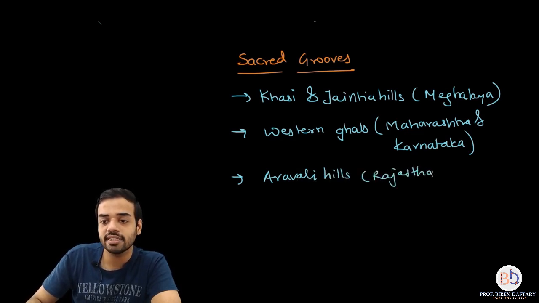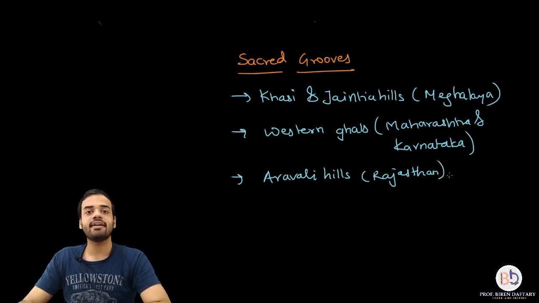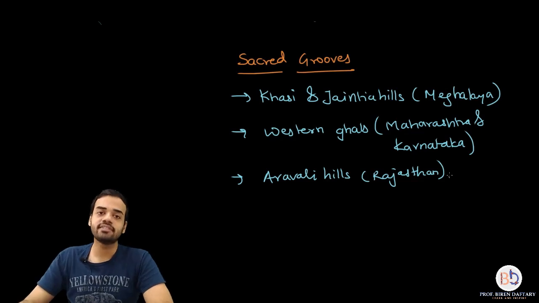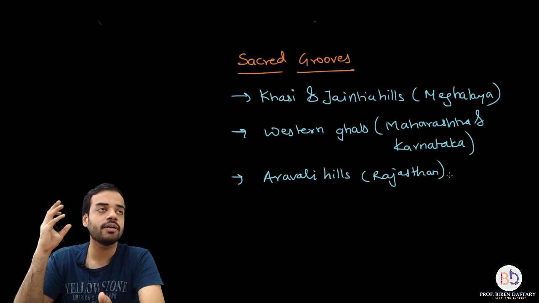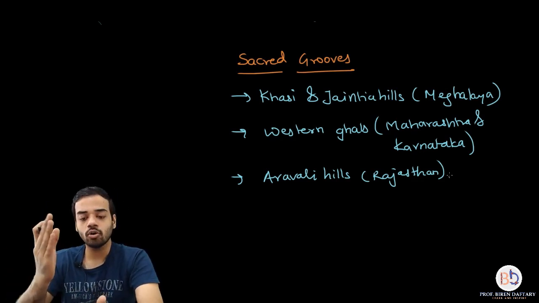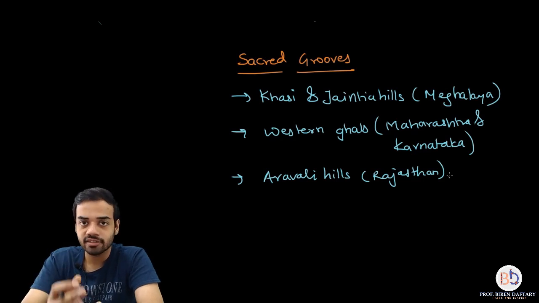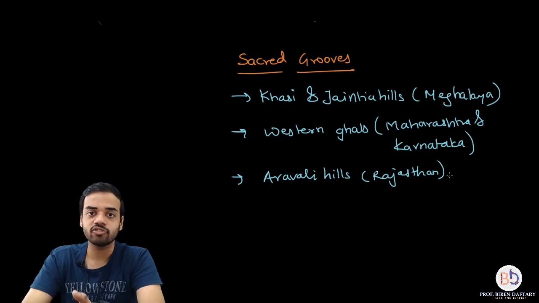So all these areas are protected as sacred groves, and that is because of tradition, and they are revered as areas where God is present or they are worshipped. So no cutting of trees or killing of animals is allowed, and that area is guarded by the tribes staying there. So that is called sacred groves.